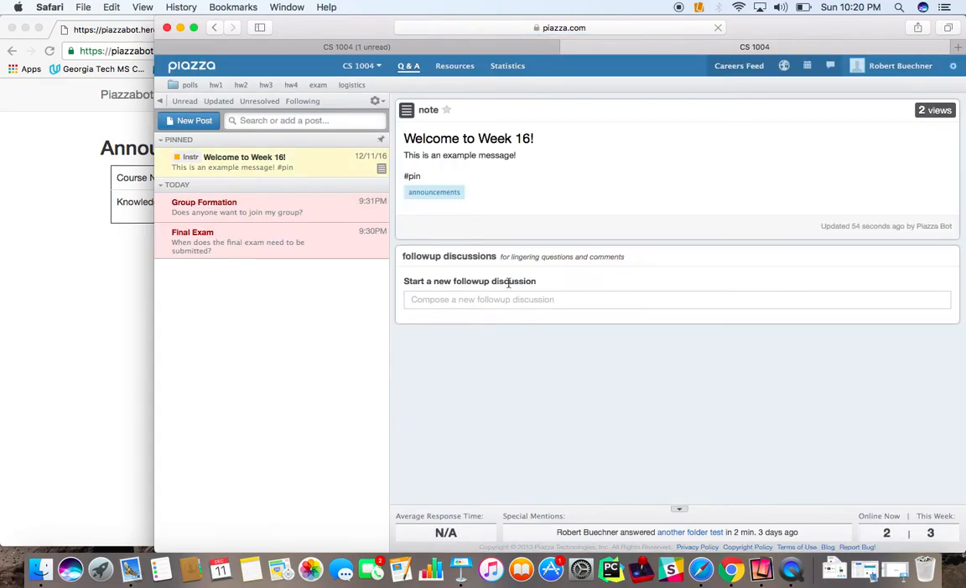And it'll open the Piazza application. And you can see this is everything that we set in the Piazza Bot, and it was created 54 seconds ago by the Piazza Bot user. All right, so that's how announcements can be scheduled and sent.